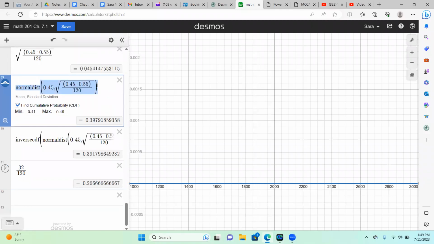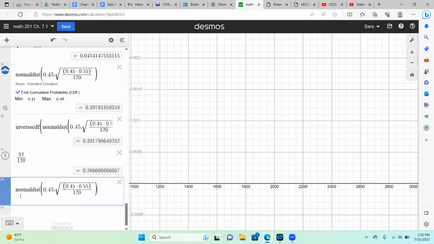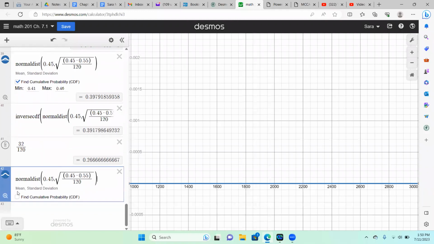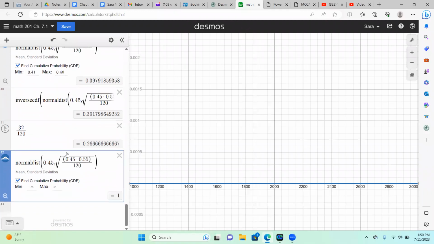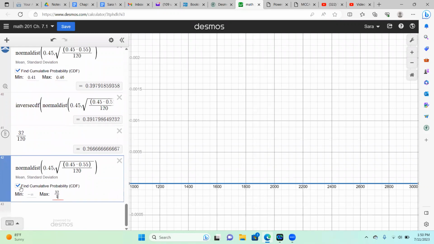Okay. So what we can do is, this is going to be a normal distribution because we're looking for a probability. And it is going to be cumulative, and we're saying less than this. So right here in the max, because it's a less than, we can just put 32 divided by 120, so it gives the exact calculation.